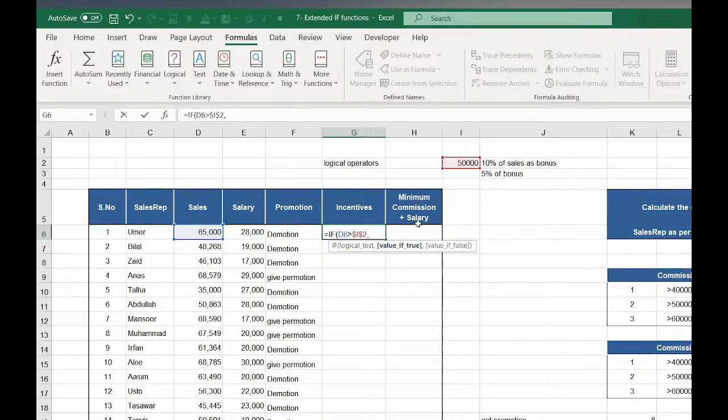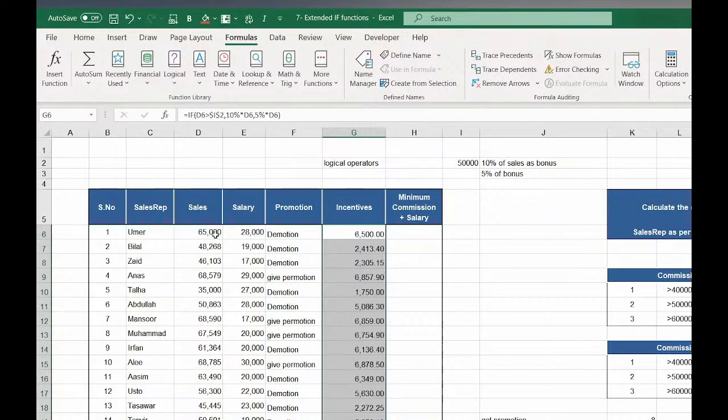Now I will give the 10% of sales, 10% times 65, and then if false, 5% multiplied by this value. Means if this value is greater than 50,000, then give the incentive 10% of this value. Otherwise, give the incentive 5% of this value. He achieved the incentive by 10%, but he achieved by 5%, as per my logic.